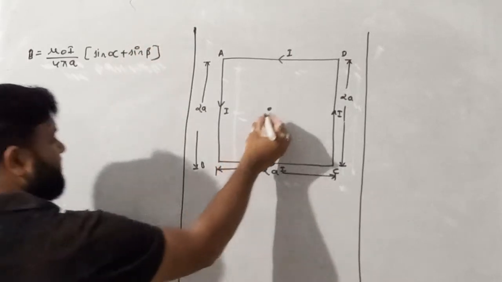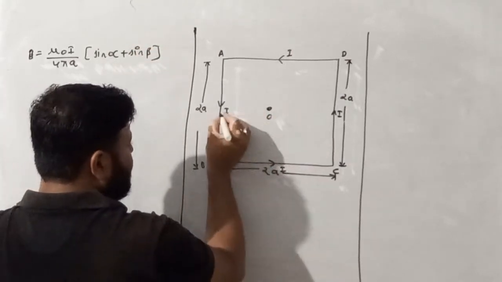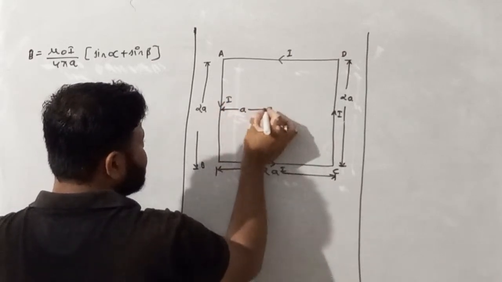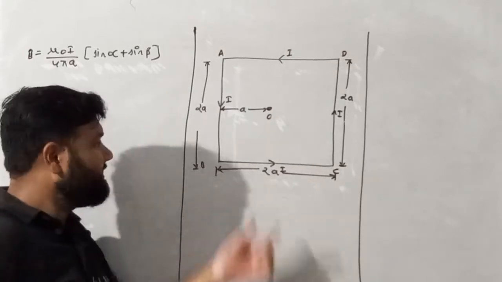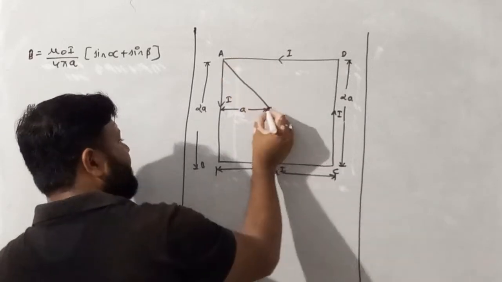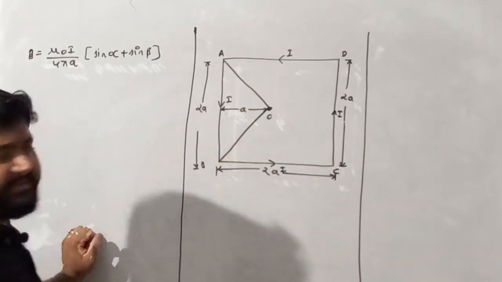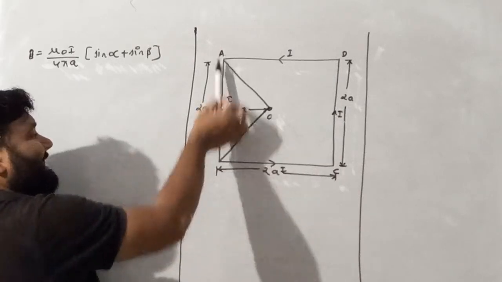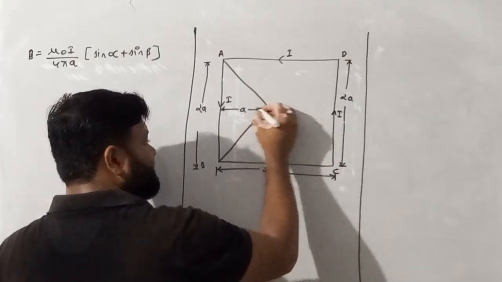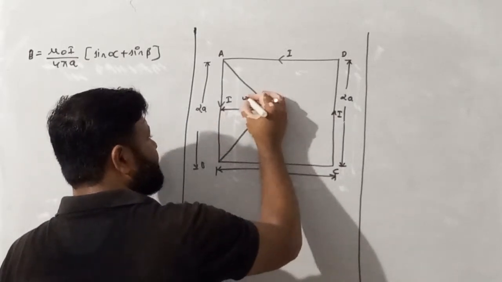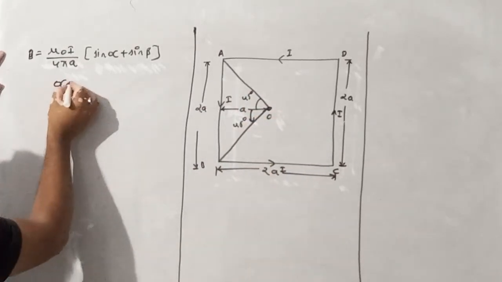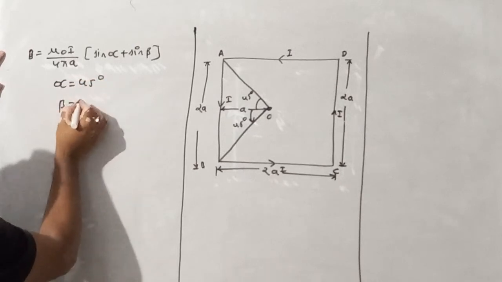Now see, we have to find the magnetic field at this point. So we need the perpendicular distance from this wire. Obviously, if the total distance is 2a, then from the center it is a. Now you have to see both ends, because this is a finite length wire. If this is the perpendicular line, this angle must be 45 and this angle also 45. So alpha and beta both are 45.